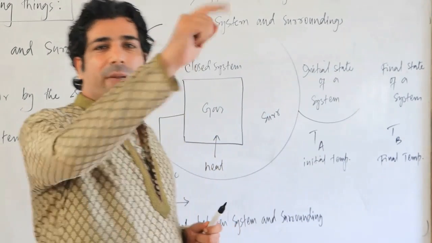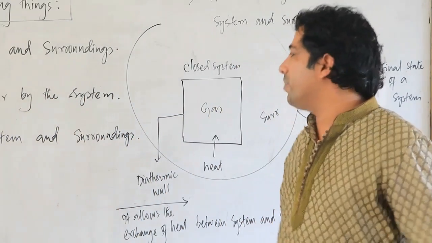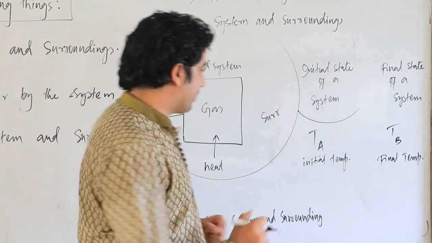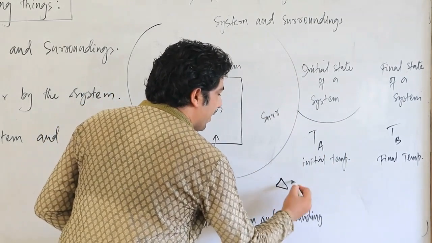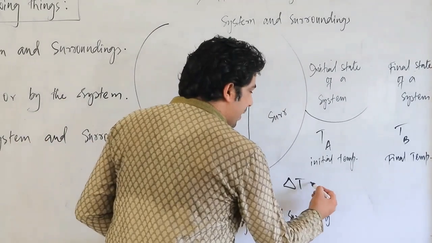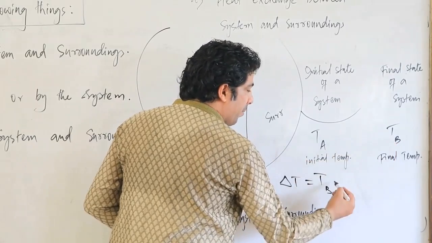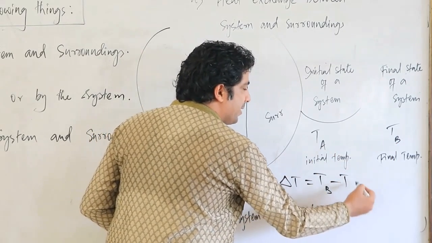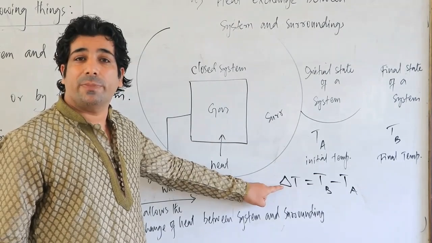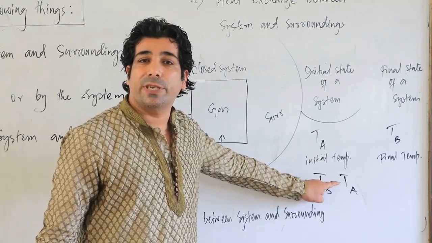Can I write delta T, the change in temperature, is equal to final temperature TB minus initial temperature TA?